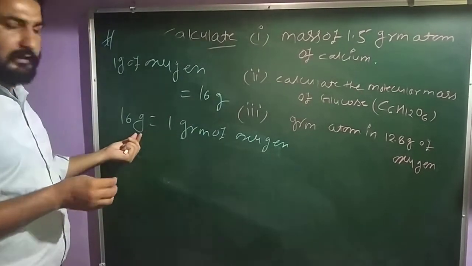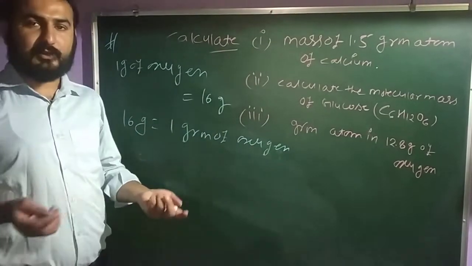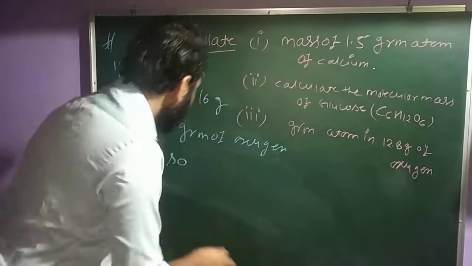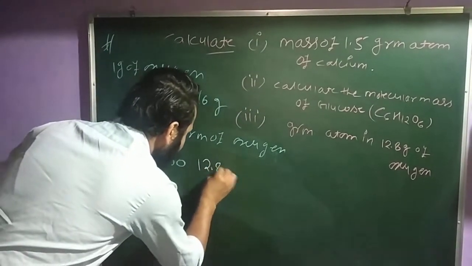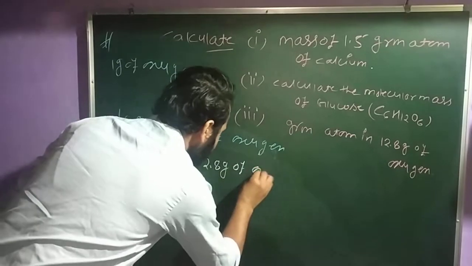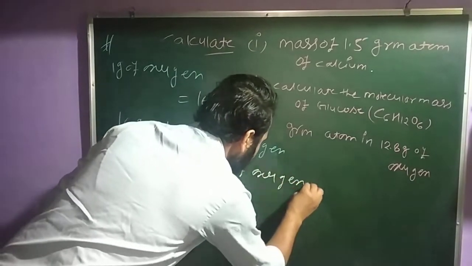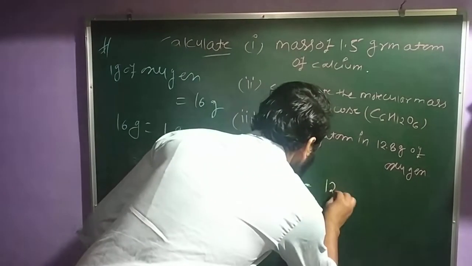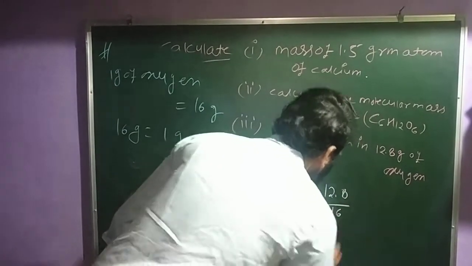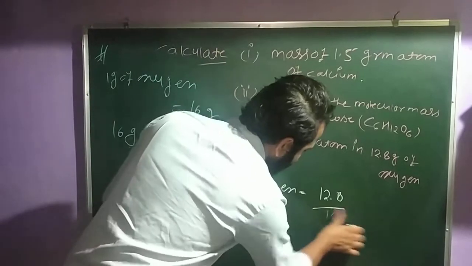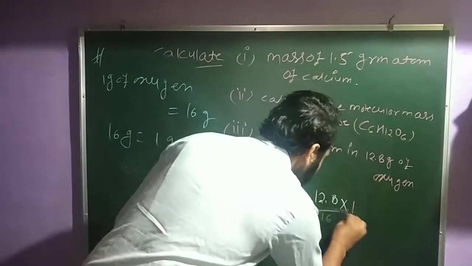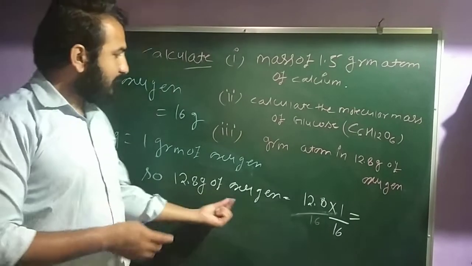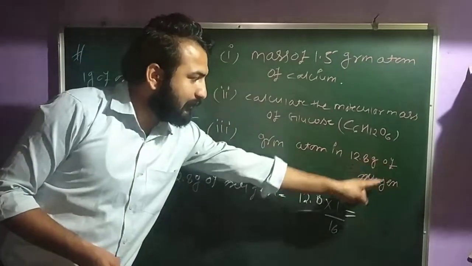That means what is the mass of 1 gram atom of oxygen? 16 gram. So you can say 16 gram is equal to 1 gram atom of oxygen, and 1 gram atom of oxygen is equal to 16 gram. So 12.8 gram of oxygen is equal to 12.8 upon 16, or you can write 12.8 into 1 upon 16.